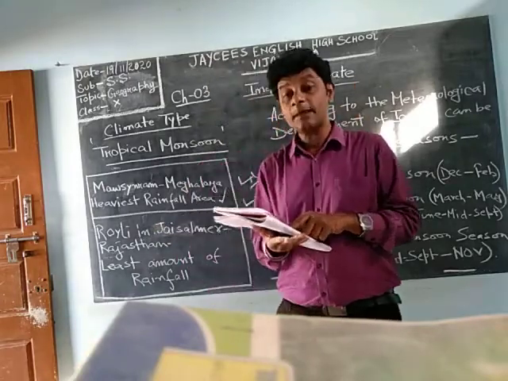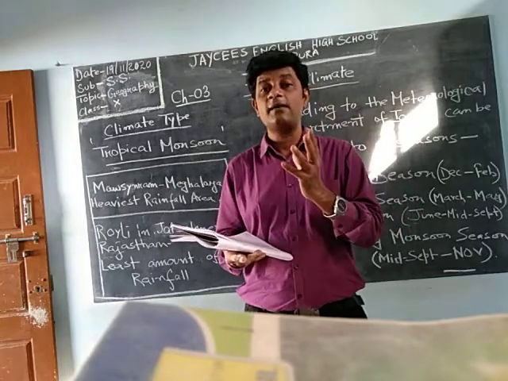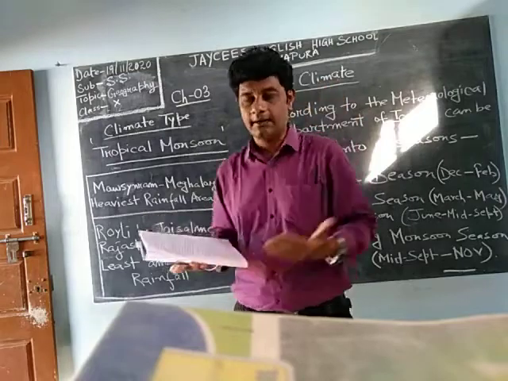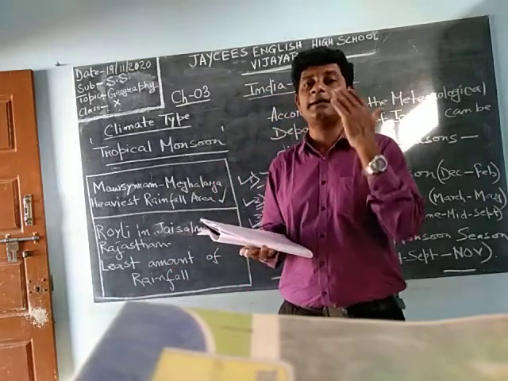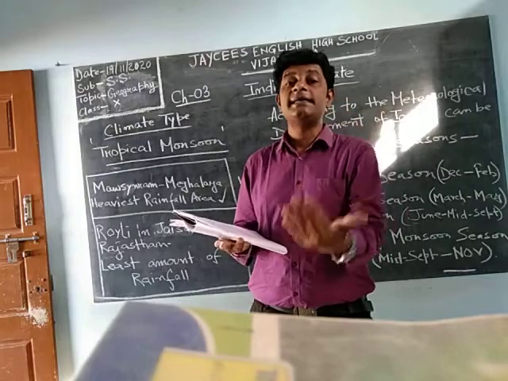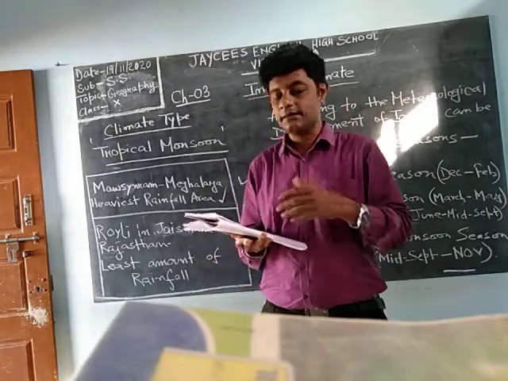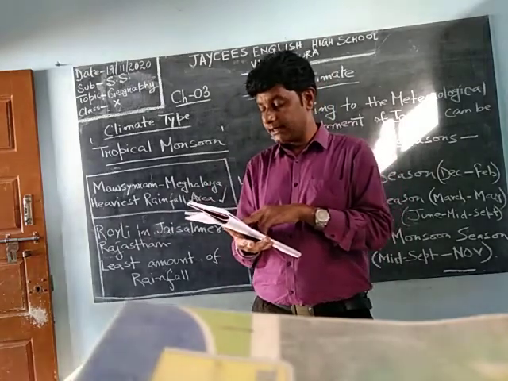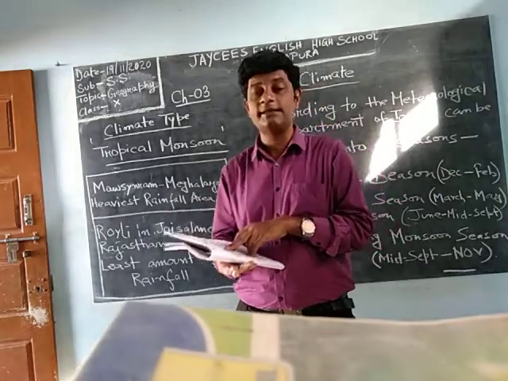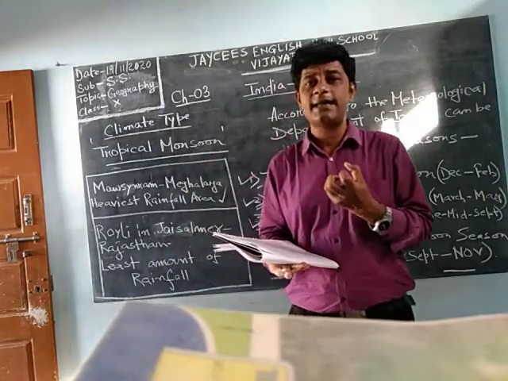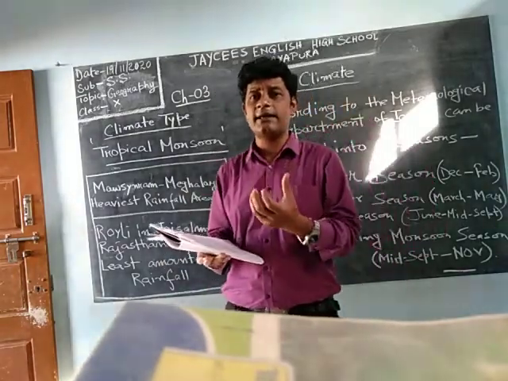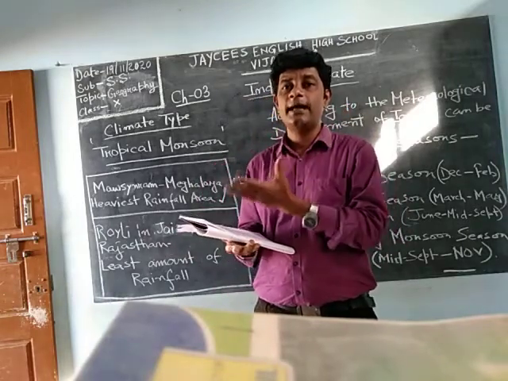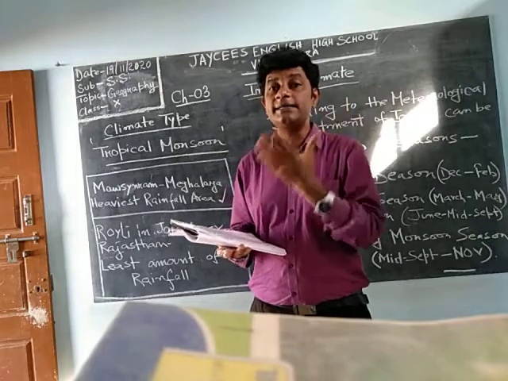The coast of Tamil Nadu. Coast means the area where the land meets the water, the beaches and the places which are nearer to the sea or river. The coast of Tamil Nadu, Andhra Pradesh and Odisha gets rainfall during this season, because high pressure is formed at sea level.